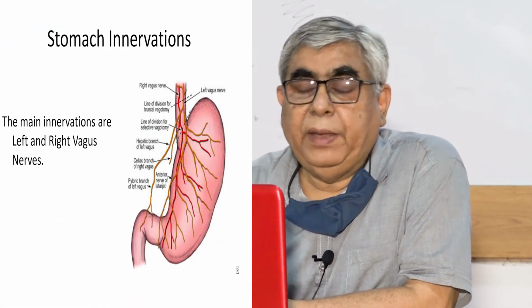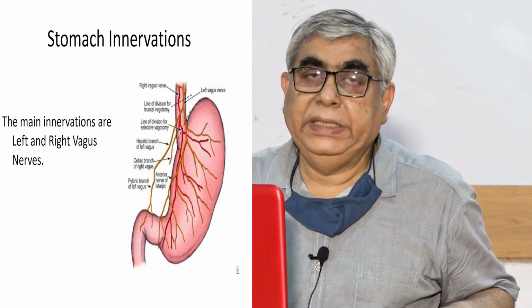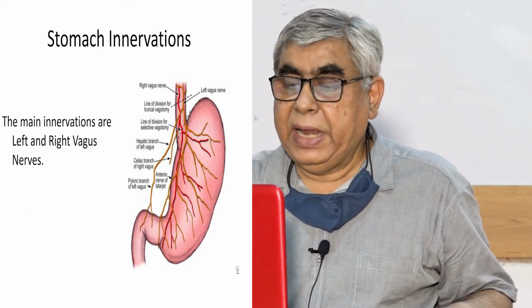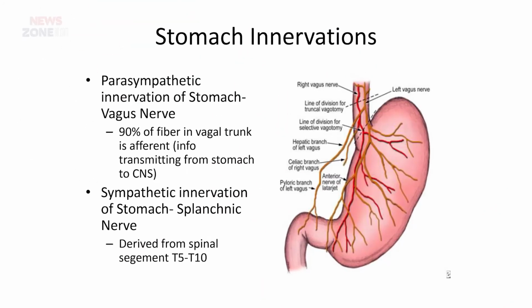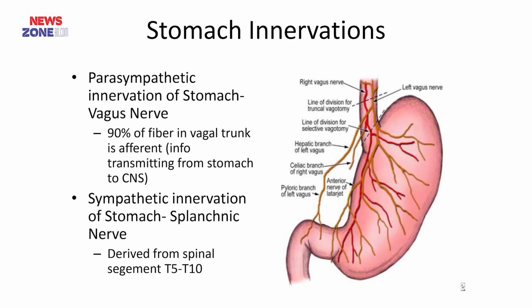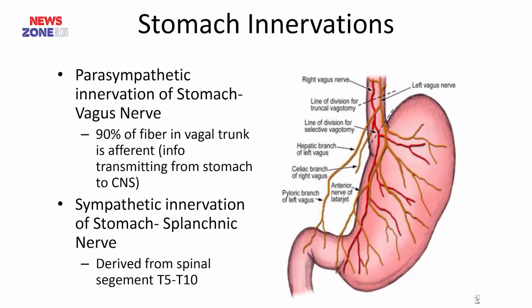Now, something about the innervation of the stomach. The main innervation of the stomach is from the left and right vagus nerve. Parasympathetic supply is mostly supplied by the vagus nerve, and sympathetic innervation to the stomach is due to the splanchnic nerves.